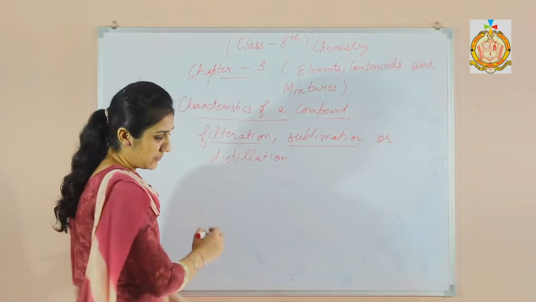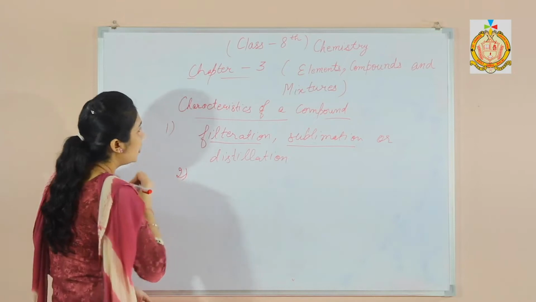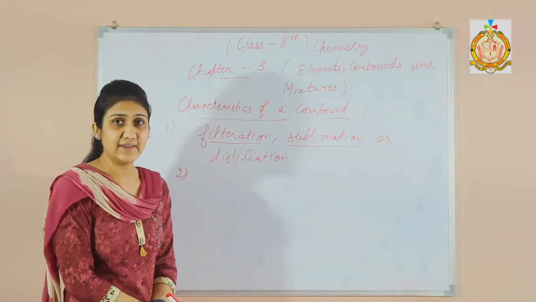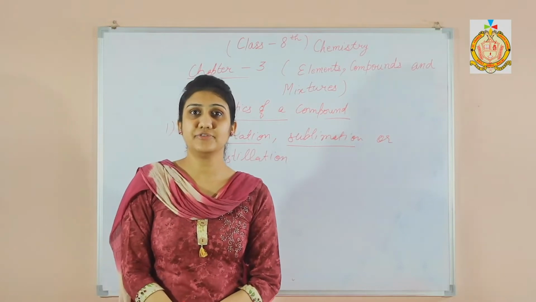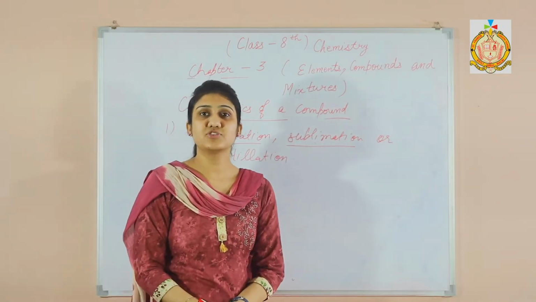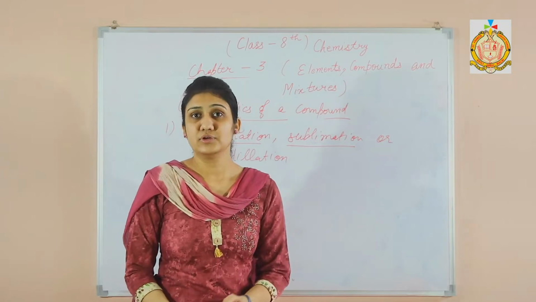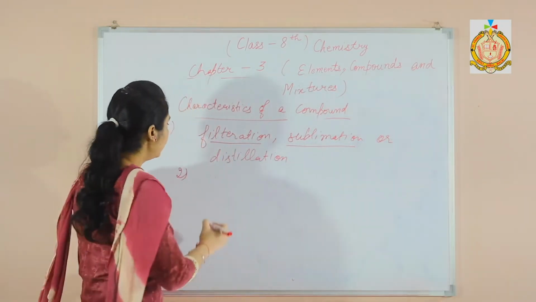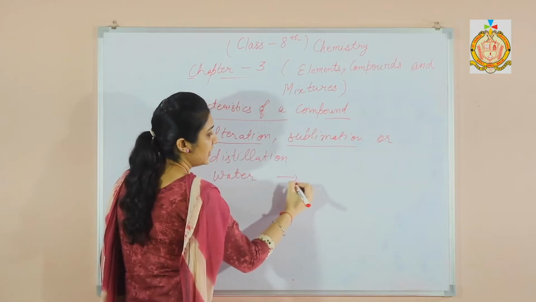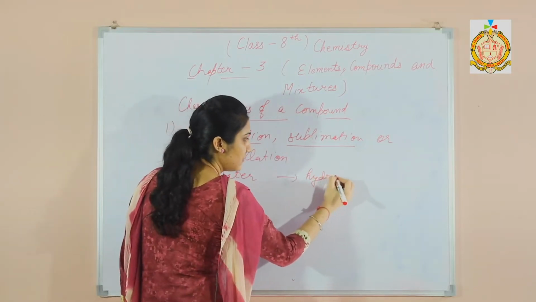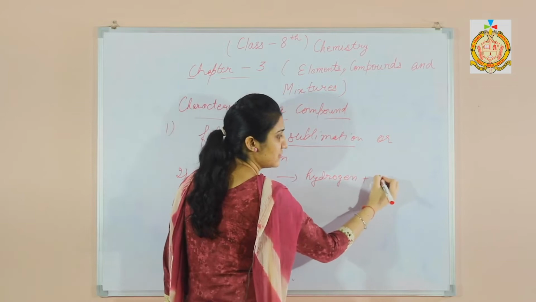Now the second property or characteristic of a compound is that the properties of a compound are entirely different from the elements which constitute the compound. For example, water is made up of hydrogen and oxygen.